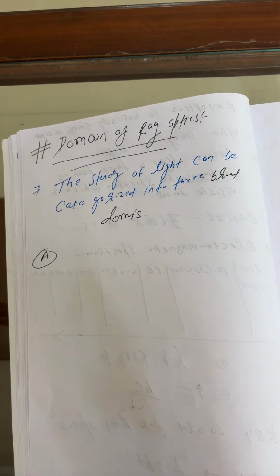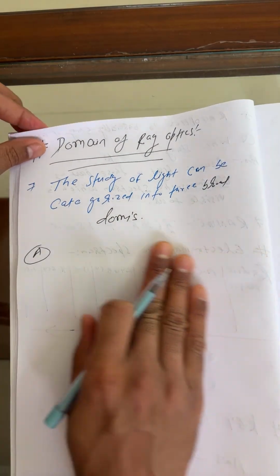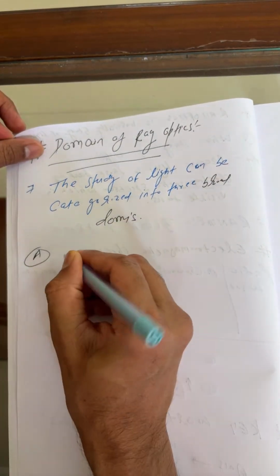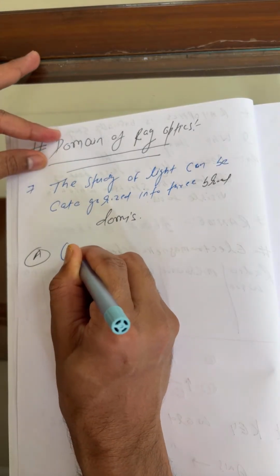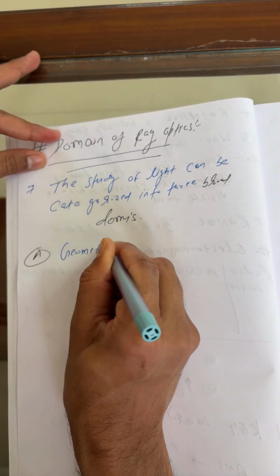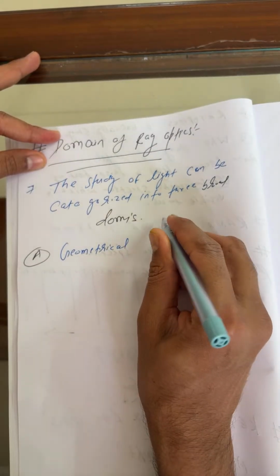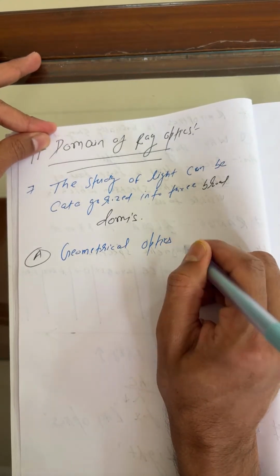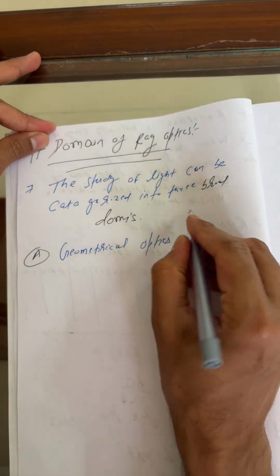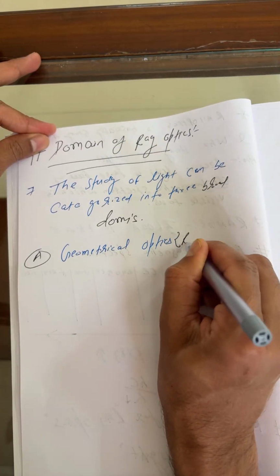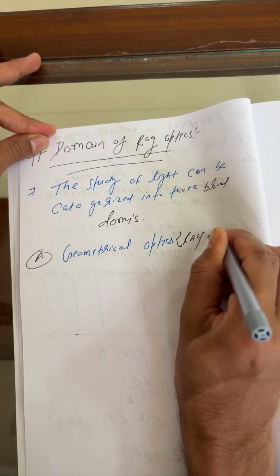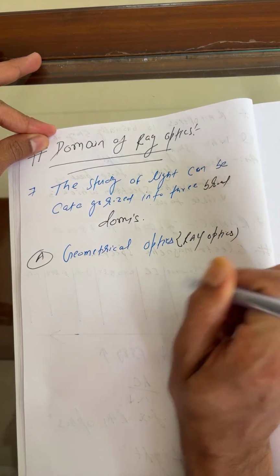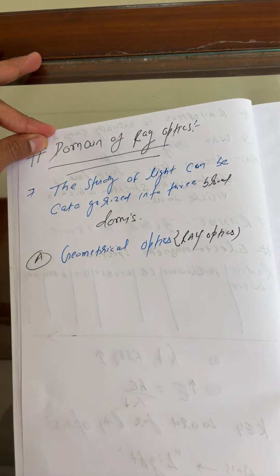Are you noting with me, beta? Time is less now. The theory points we can cover together, and the three points we can cover. First is geometrical optics, which is also called ray optics.